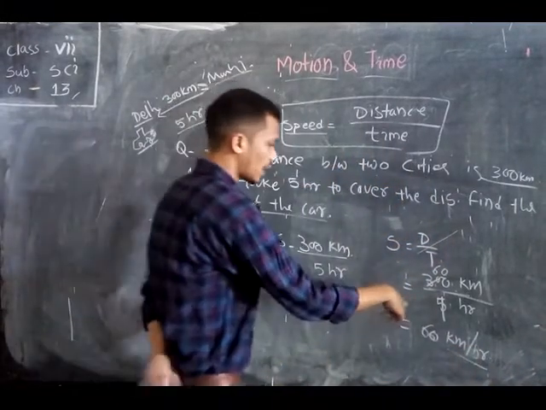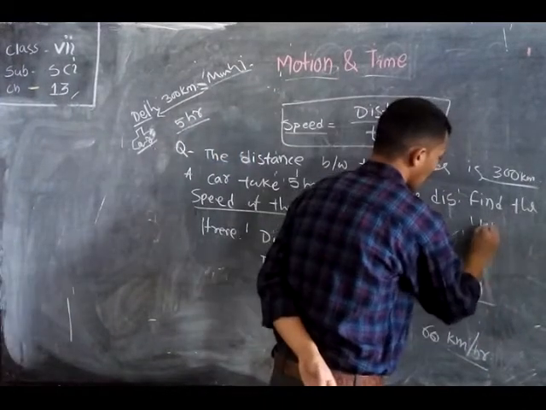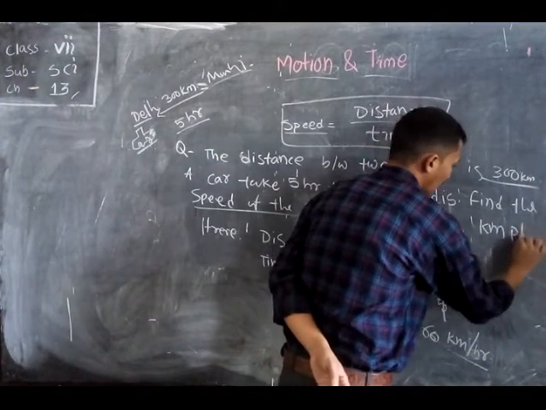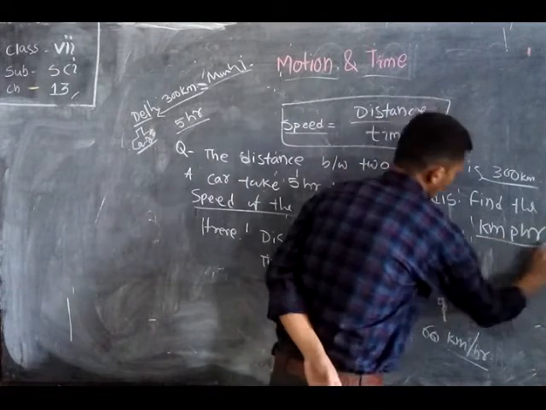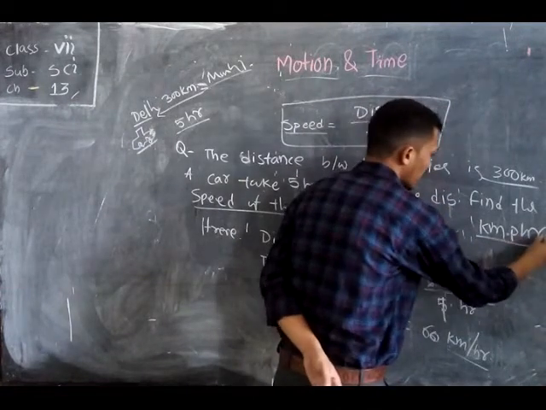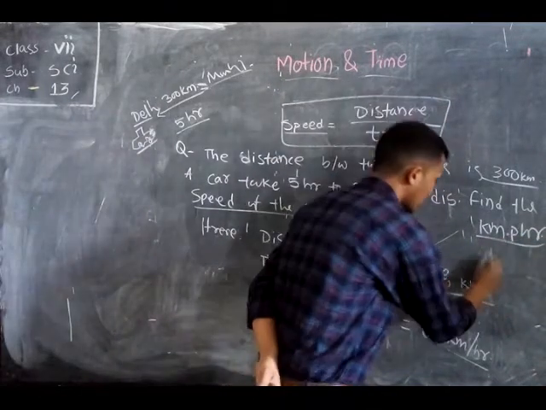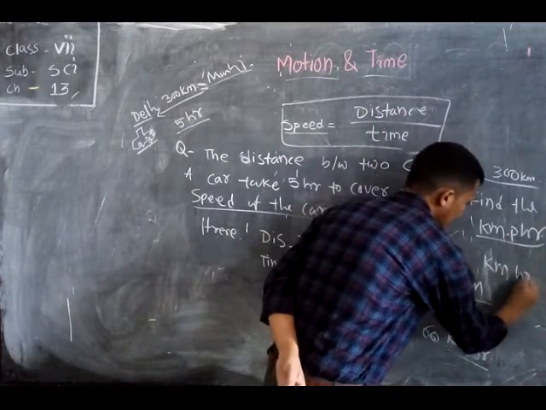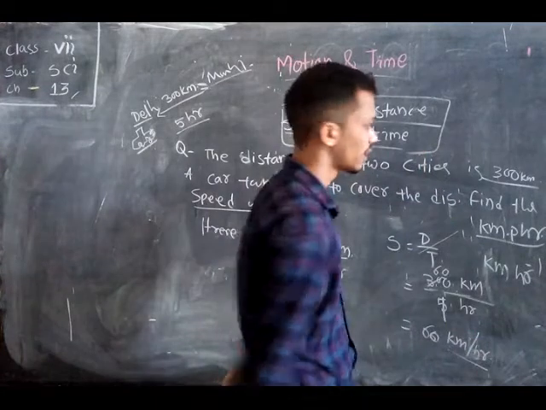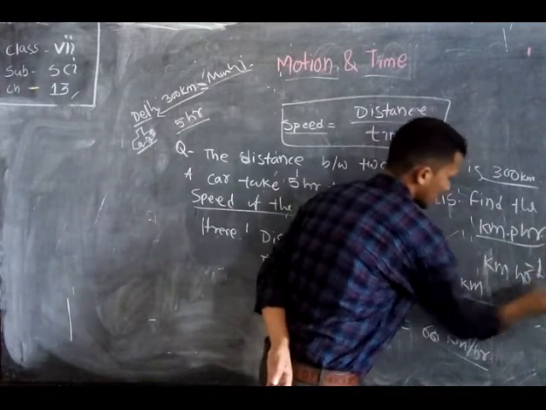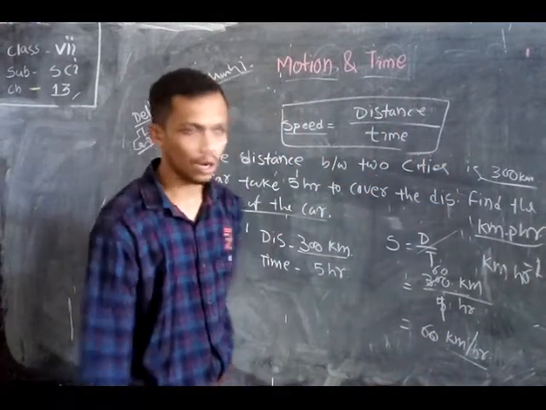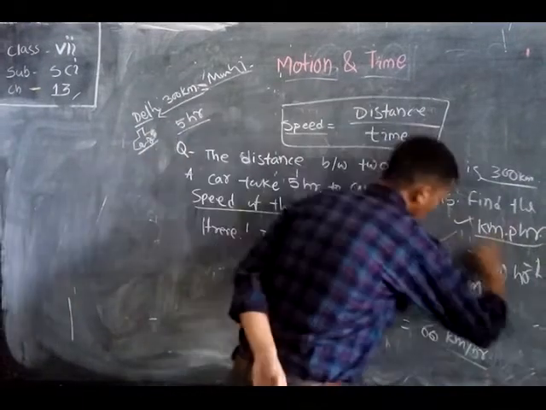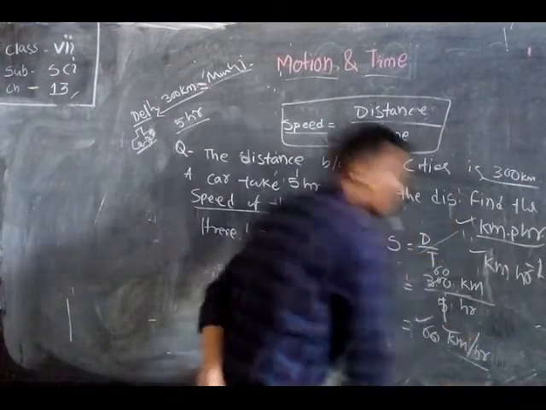In other cases it can also be written as kmph. This is also kilometer per hour. Another way it is written is km hr minus 1. This is also called kilometer per hour. So these are the units of speed.